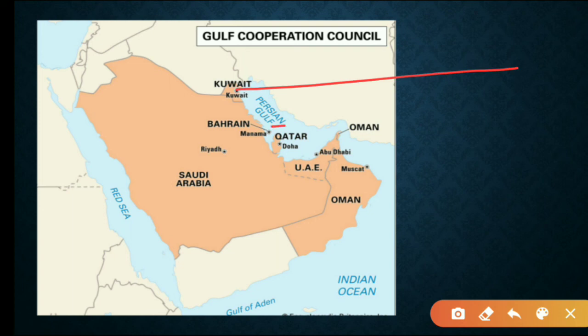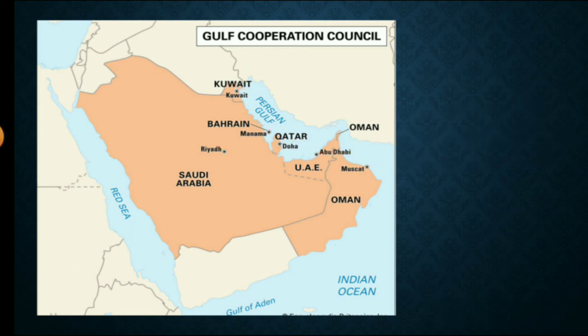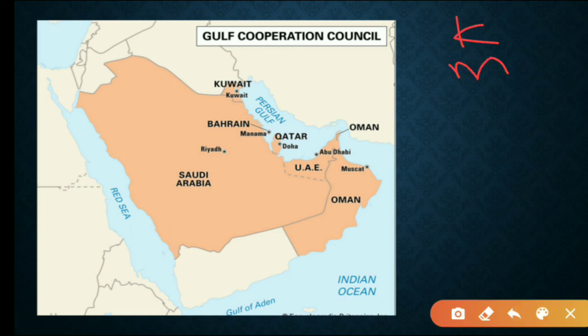Kuwait, Manama, Doha, and Riyadh, Abu Dhabi, and Muscat. Okay, so the arrangement is Kuwait, Manama, Doha, Riyadh, Abu Dhabi, and Muscat. Please remember this arrangement also.